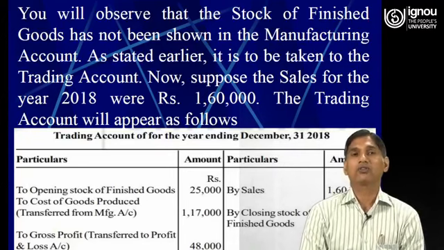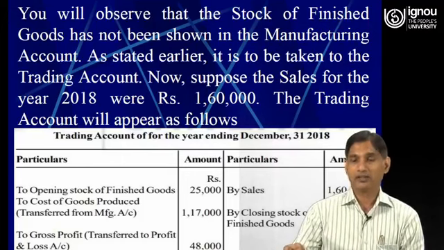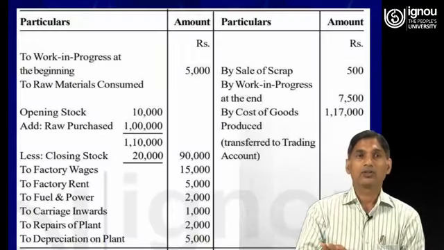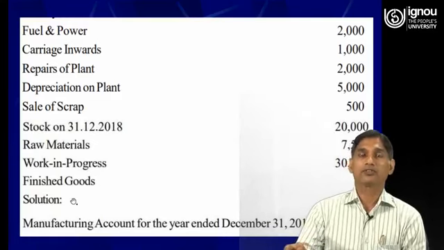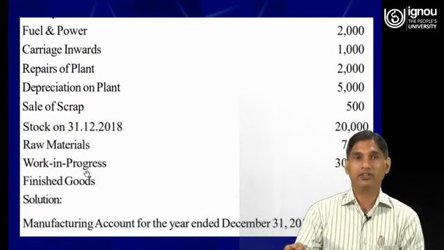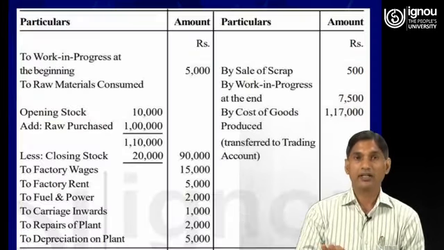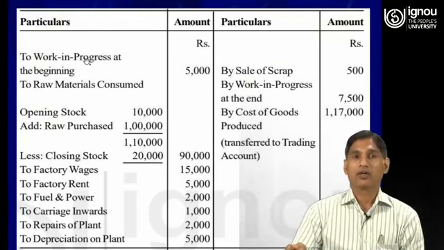This cost of raw material consumed is shown in the manufacturing account. And as far as the opening stock and closing stock of semi-finished goods is concerned, it is shown in the manufacturing account as opening stock of work in progress and closing stock of work in progress.